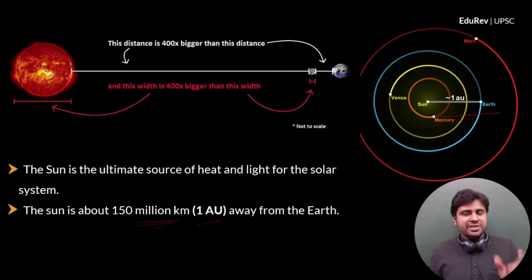So the distance between the sun and the earth is 150 million kilometers, shown as 1 AU or 1 astronomical unit. Now, for comparison, the distance between earth and the sun is at least 400 times larger than the distance between earth and the moon. Clear? And the sun is the ultimate source of heat and light for the entire solar system.